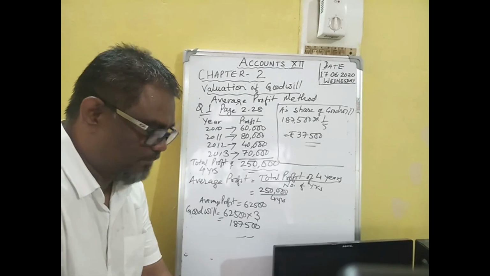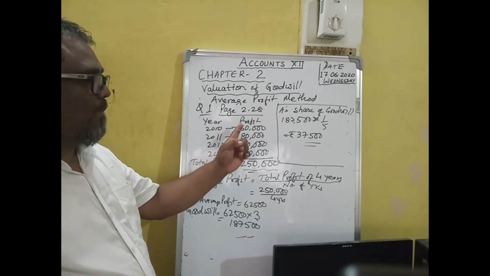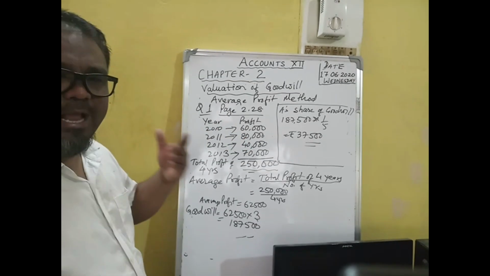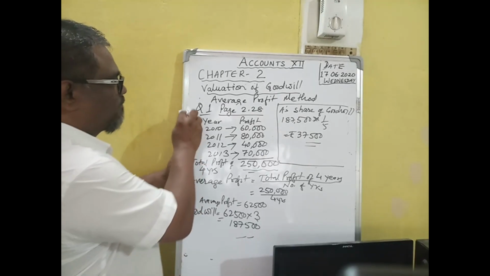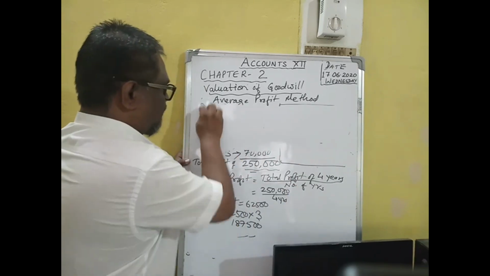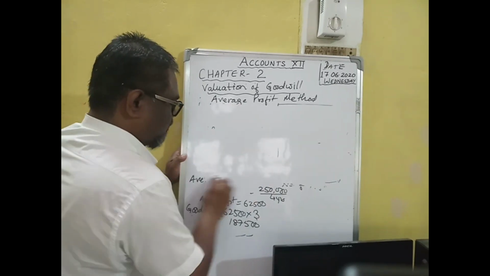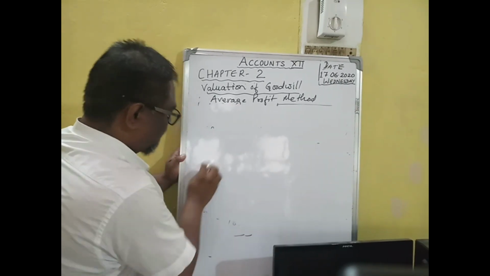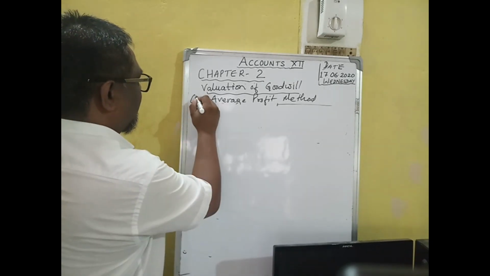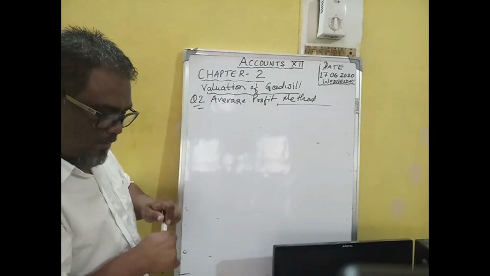In question number 1, if there is any loss, you have to minus that loss. That is given in question number 2 also. Again, I will show you question number 2, the average profit method.